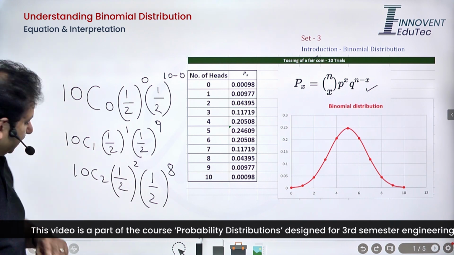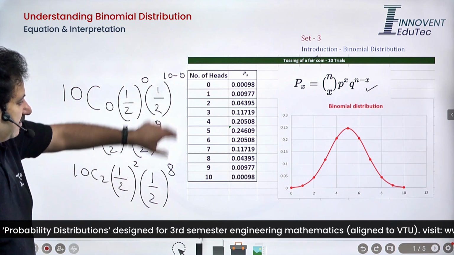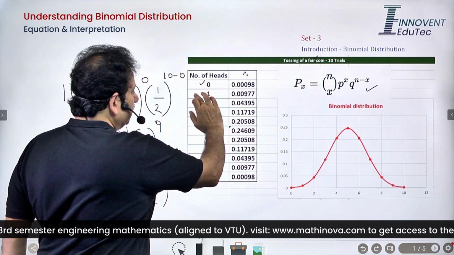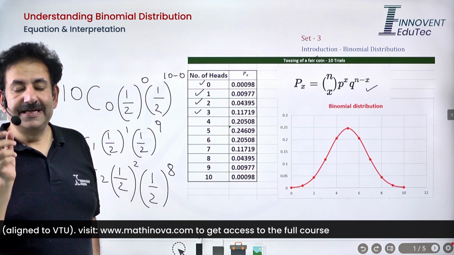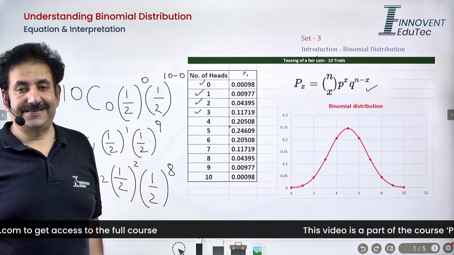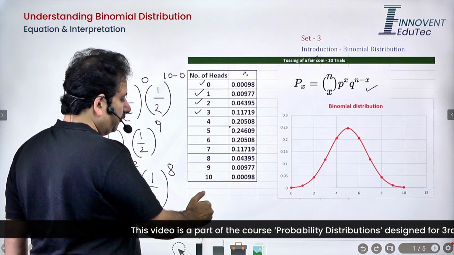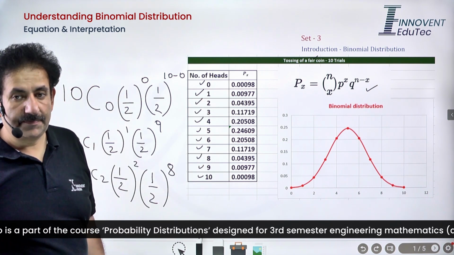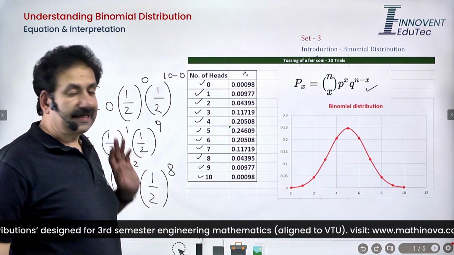So you can have several combinations, and that is what 10C2 is actually telling you. Therefore, we have calculated the probabilities for all these values of the discrete variable, and here the definition of the discrete variable in this experiment of probability is the occurrence of number of heads. Am I right? Occurrence of number of heads. It can be either 0, 1, 2, 3, 4, up to 10. So this is the description of the random variable that I am talking about, and the distribution that we have developed is for these random variables.